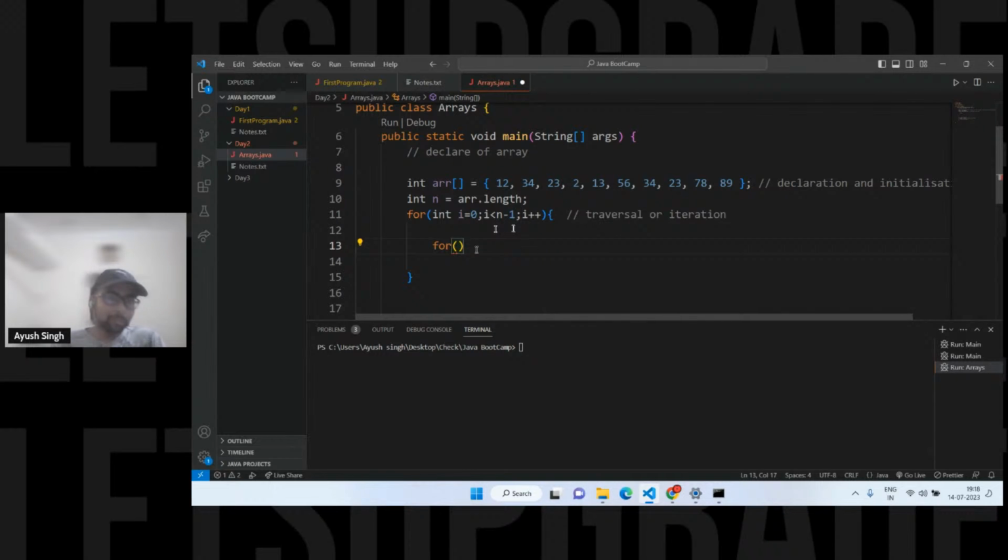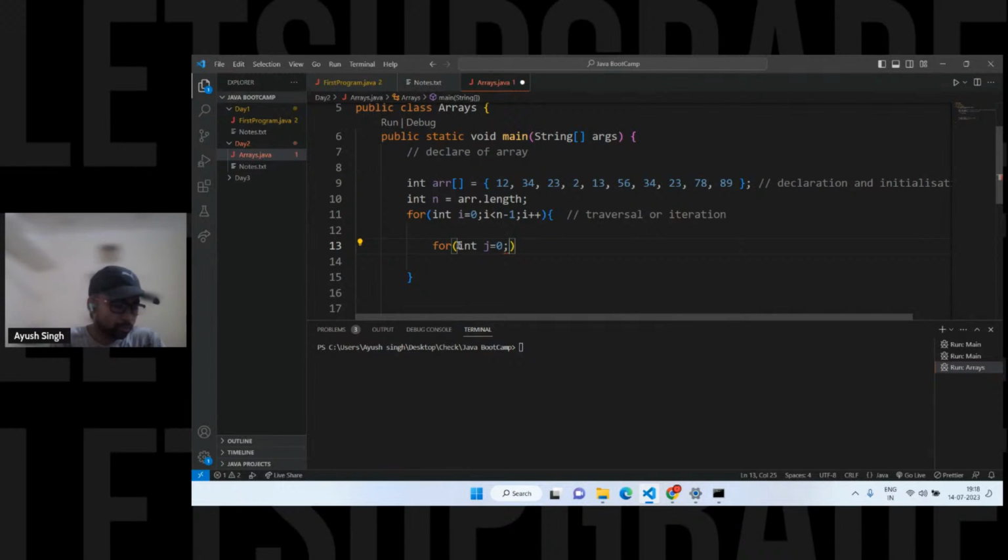Can anyone tell me from where I should start? I should start with 0, like I'm having this int j, okay. So should I start with 1 or 0? You can see the code, right? Should I start with the 0th element again, or should it be 1, the next element?